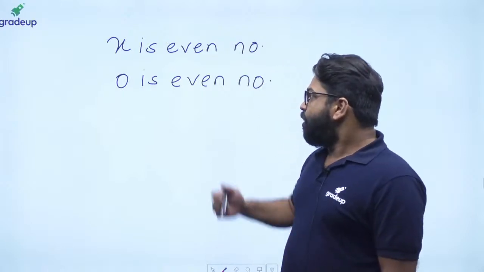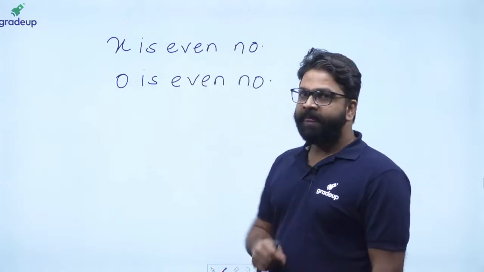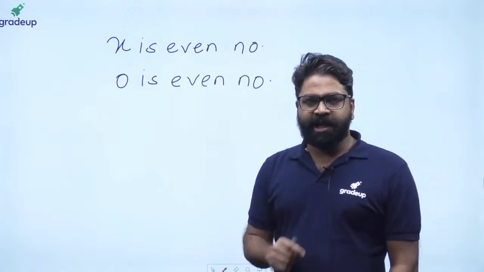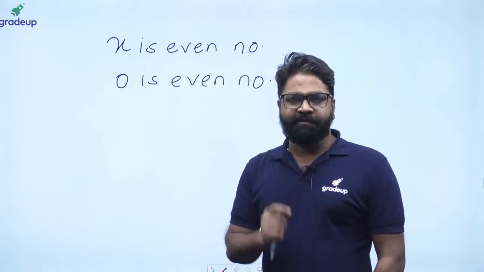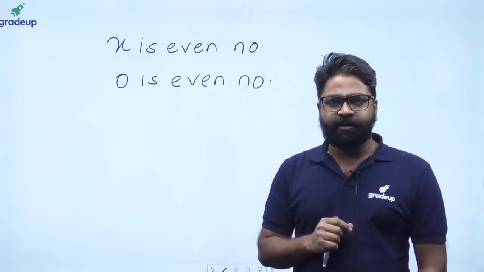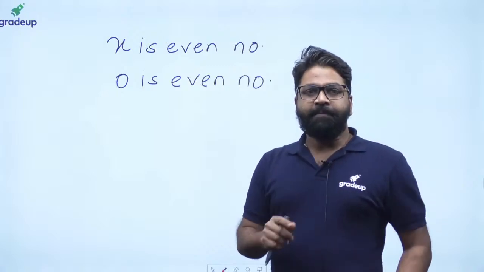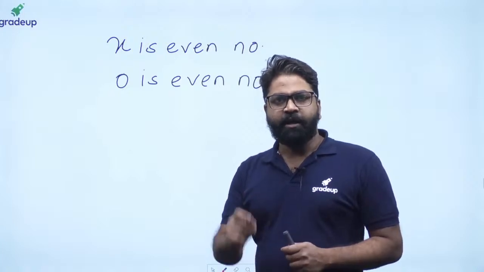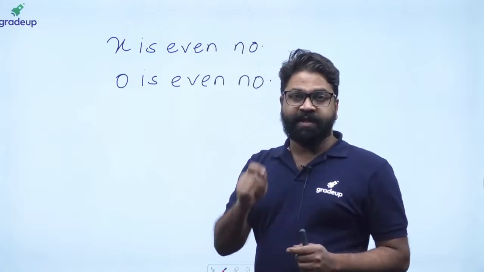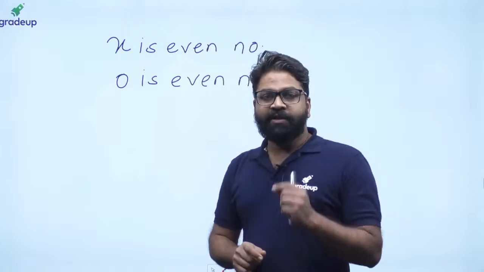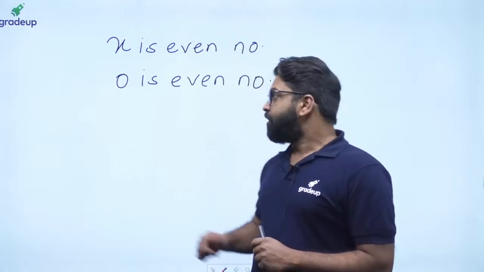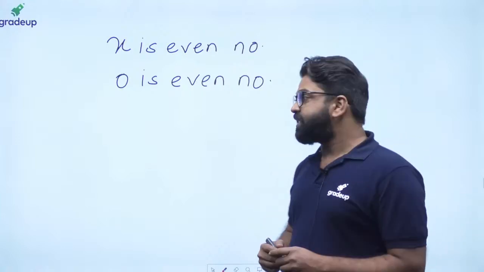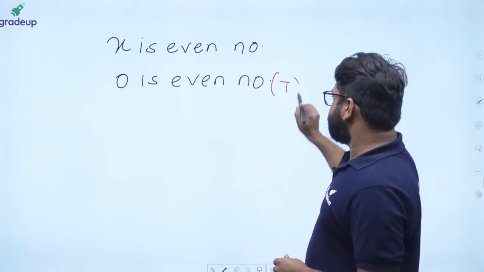Then I'll ask, what is the difference between here and here? Then you will say, sir, you already told us that in mathematical logic, we can directly define the truth value of a simple statement. Yes, that is sure. In mathematics, always remember one thing: in mathematical logic, we can define the truth value directly for a simple statement. So here, "0 is even number" is a simple statement, so we can define its truth value.